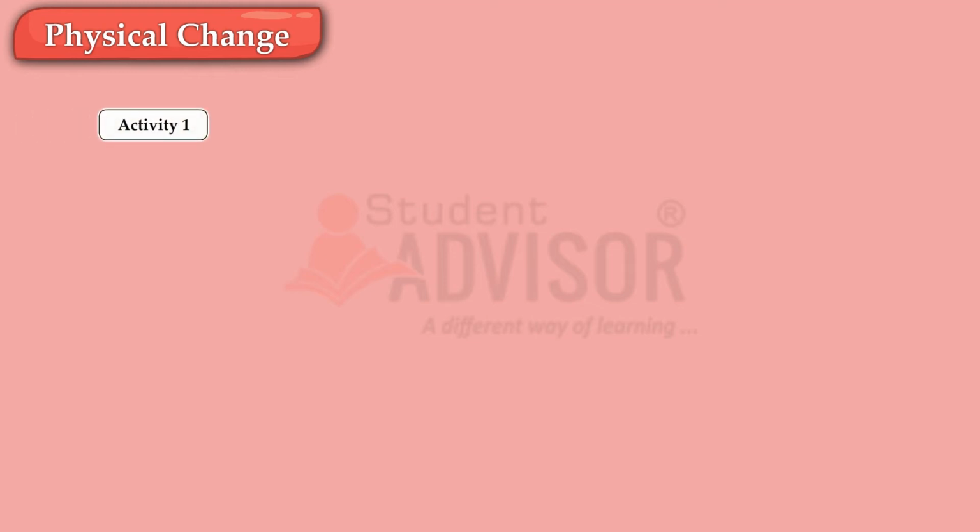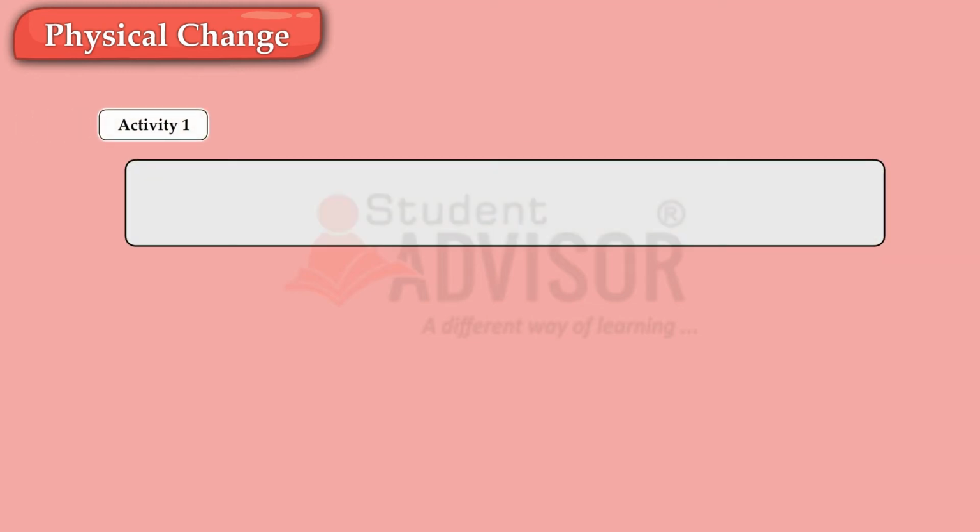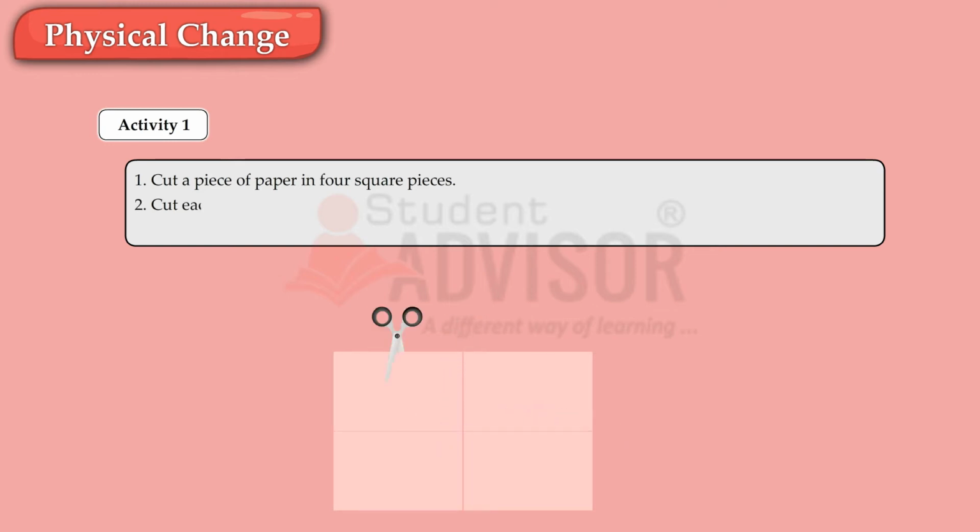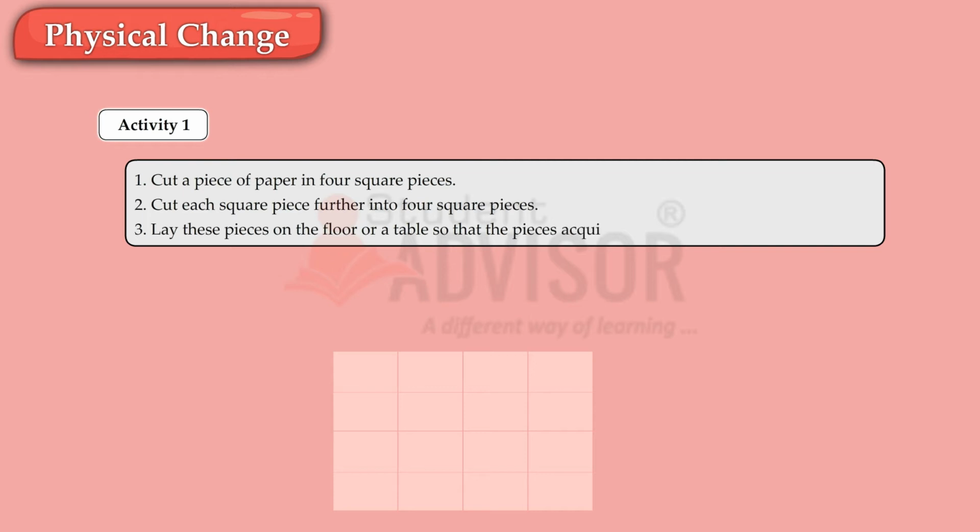Activity 1. Cut a piece of paper into 4 square pieces. Cut each square piece further into 4 square pieces. Lay these pieces on the floor or a table so that the pieces acquire the shape of the original piece of paper.